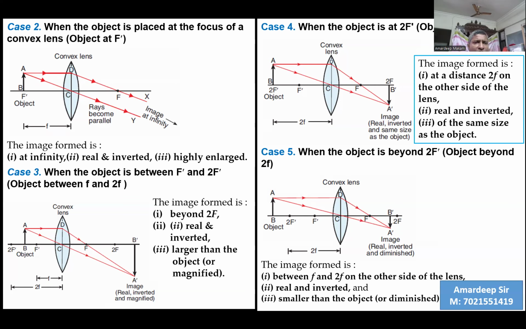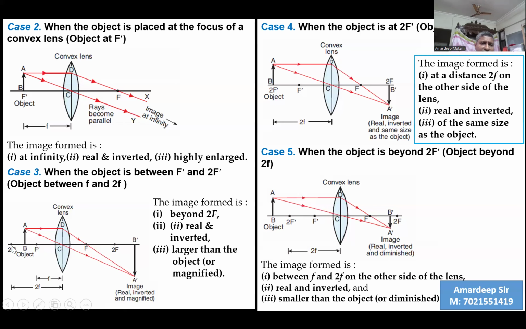So here the image is formed at infinity, but it is formed on the other side of the lens, and therefore the image formed is real, and it will be formed below the axis. Therefore, it will be inverted, and it will be highly enlarged. Image is formed at infinity, but on the other side of the lens. Therefore, real. It will be formed below the principal axis. Therefore, inverted, and it will be large in size. Therefore, highly enlarged.